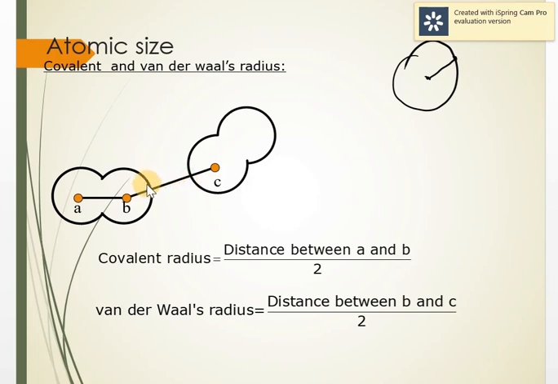So the van der Waals radius is when two molecules are near to each other, and half of the distance between them gives the van der Waals radius. So you can say the distance between B and C, and half of it, is the van der Waals radius. Van der Waals radius is more than metallic radius, which is more than the covalent radius.